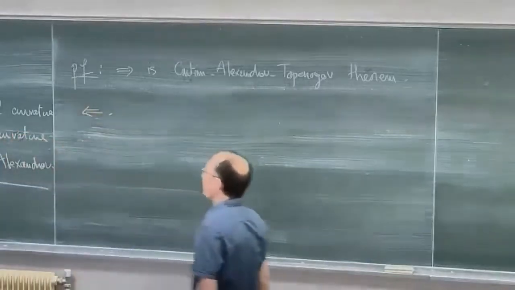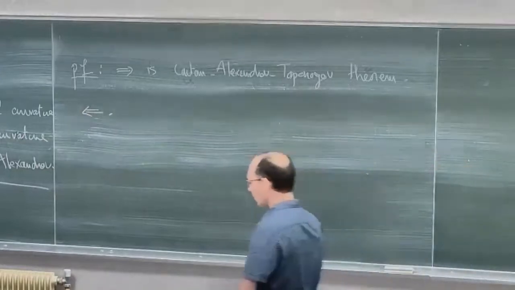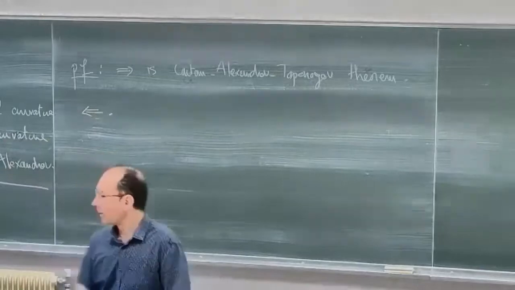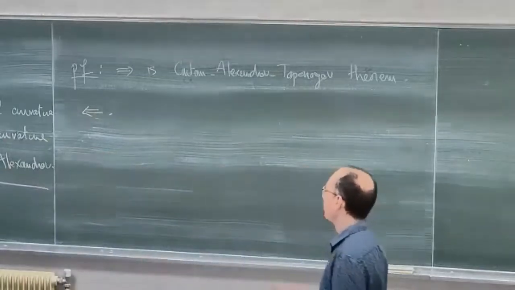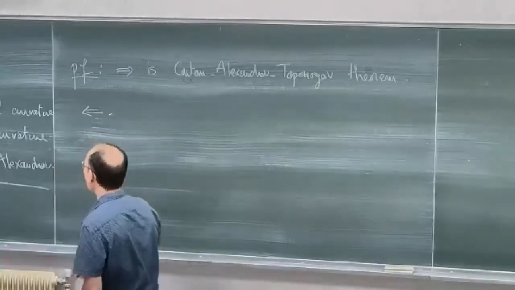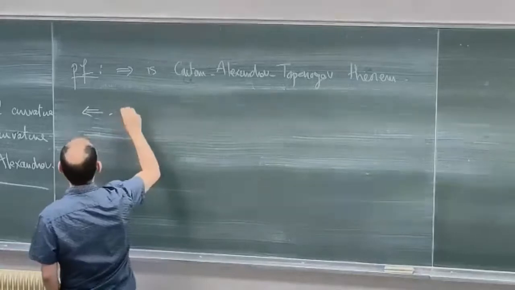And to prove that in fact these two statements are equivalent, we have to find a way to catch the sectional curvature from properties of triangles. And this is done by the asymptotic expansion of the distance function.